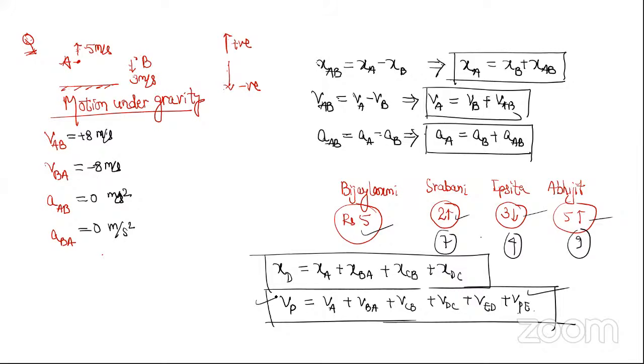तो चलो, now let's take some practical examples.